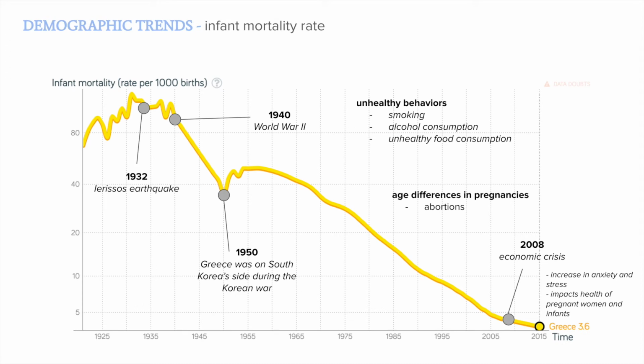The infant mortality rate is also an overall declining trend. 1932 is when the Larissos earthquake took place. World War II was in 1940, the Korean War in the 1950s, and the economic crisis in 2008. The economic crisis increases anxiety and stress, which would impact the health of pregnant women and infants. The main impacts on infant mortality rate are unhealthy behaviors such as smoking, alcohol consumption, and unhealthy food consumption, as well as age differences in pregnancies, which would lead to abortions.